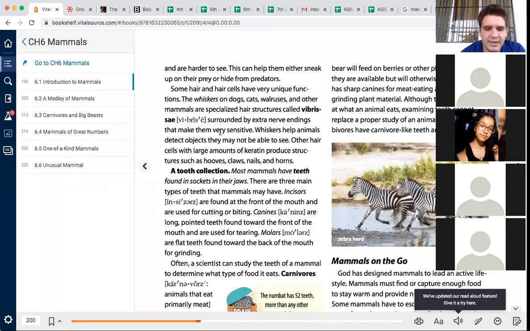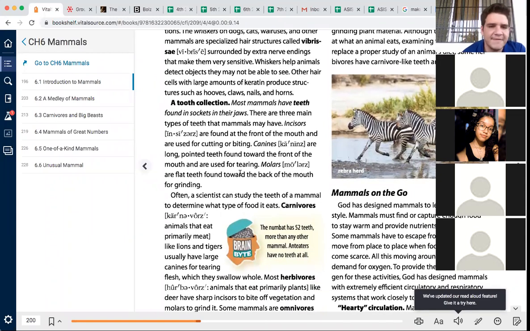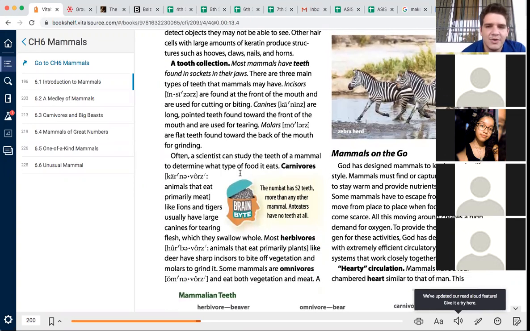We're going to talk about our teeth. A tooth collection. Most mammals have teeth found in sockets in their jaws. Who's ever had their tooth removed? Me. Or like these back teeth right here, in the very, very back? Have you ever had those removed yet? I don't think they've come in for you guys. Called the wisdom teeth. Well, sometimes you have to get those removed. And when you remove it, there's like an empty space, like an empty hole. And that's called a socket.